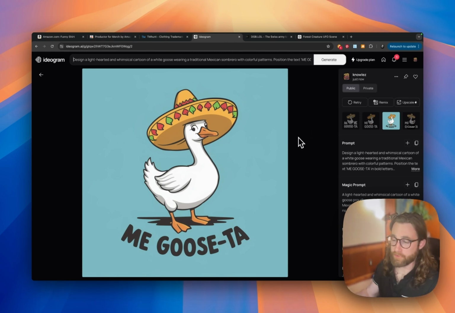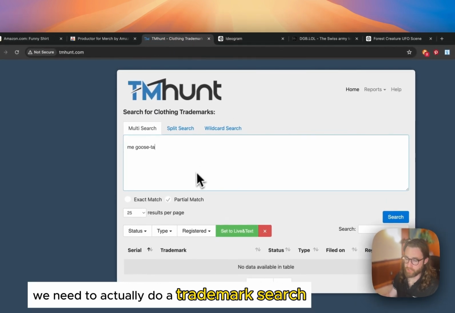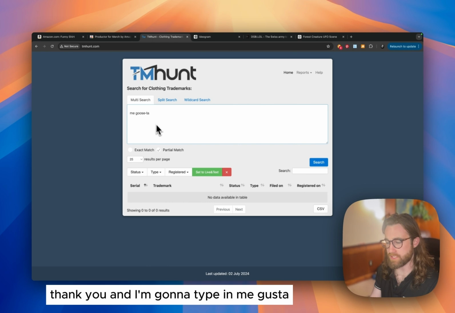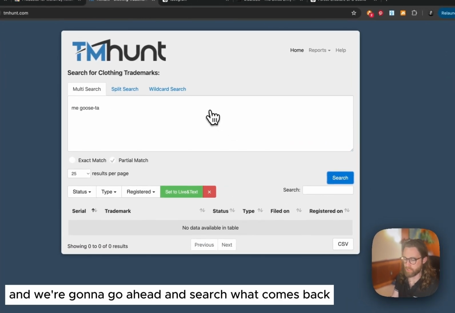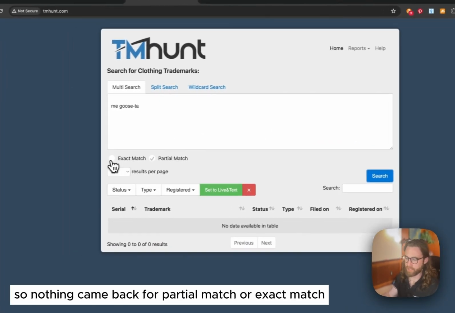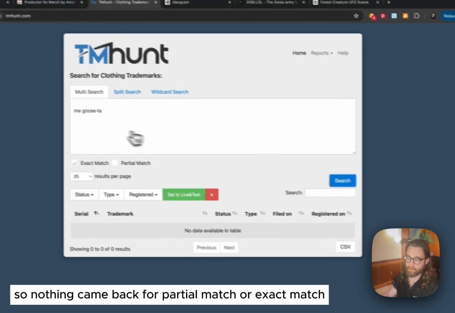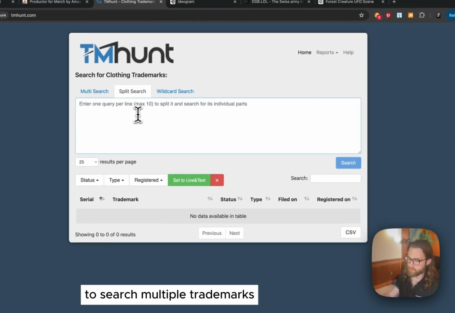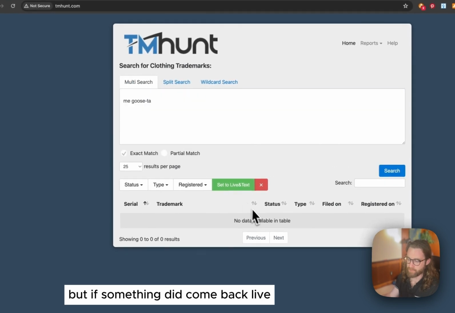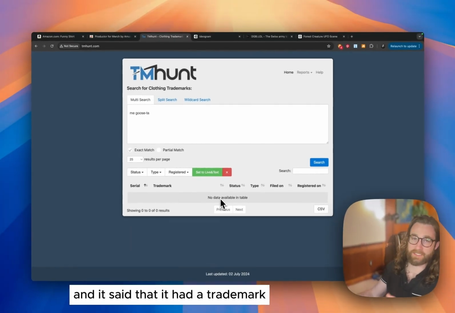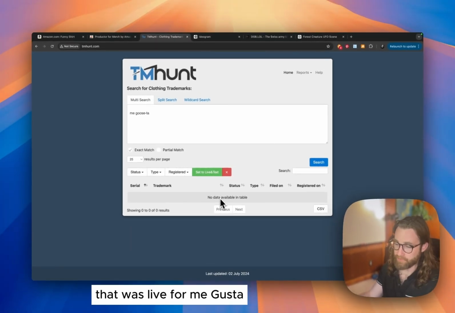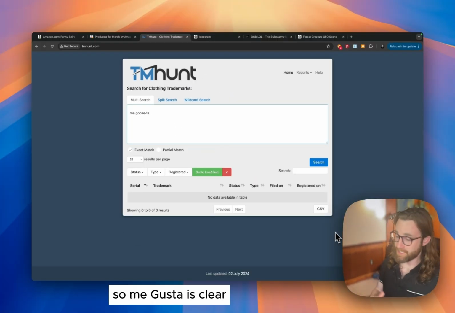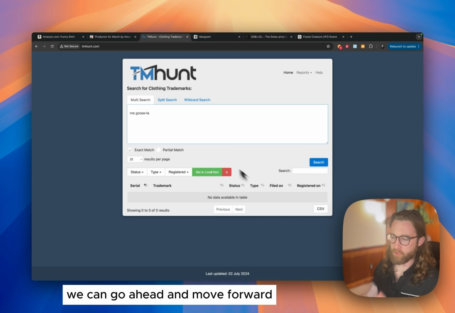So before we move any further, we need to actually do a trademark search. I'm going to come over to a free tool called TM Hunt, and I'm going to type in Me Gusta, and we're going to go ahead and search what comes back. So nothing came back for partial match or exact match. You can go ahead and do split search if you wanted to do multiple lines to search multiple trademarks. But if something did come back live and it said that it had a trademark that was live for Me Gusta, then we want to avoid this design. So Me Gusta is clear. We don't need to worry about this one. We can go ahead and move forward.